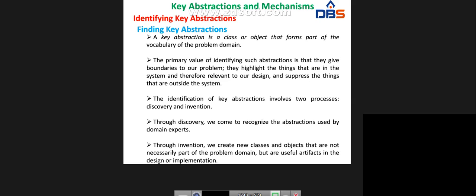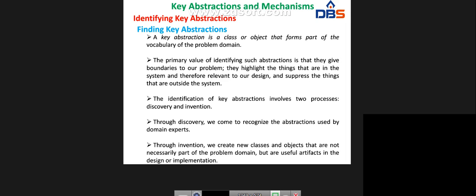Next one, identifying key abstractions. A key abstraction is a class or object that forms part of the vocabulary of the problem domain. The key abstractions are mainly classes and objects, and are part of the particular problem domain. The primary value of identifying such abstractions is that they give boundaries to our problem. They highlight the things that are in the system and therefore relevant to our design, and suppress the things that are outside of the system.